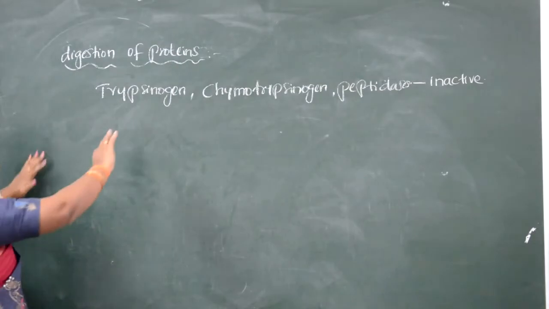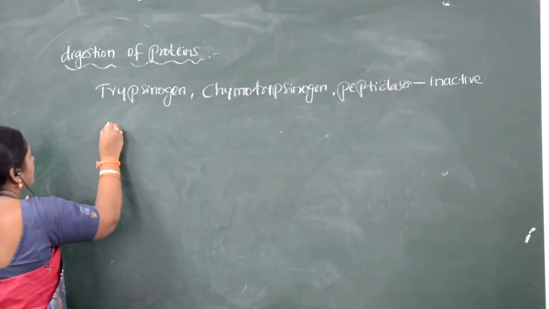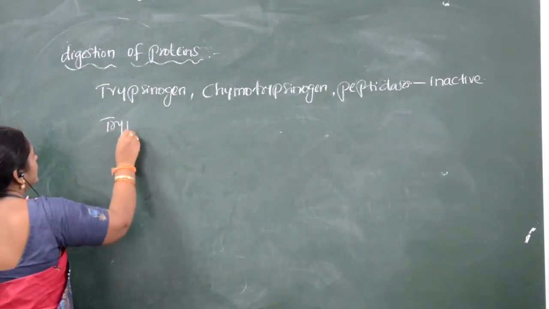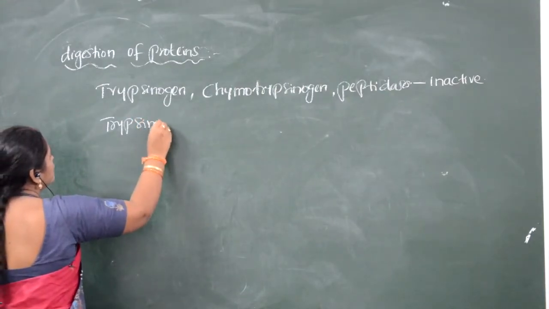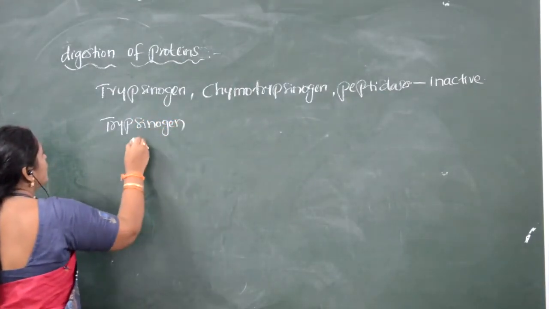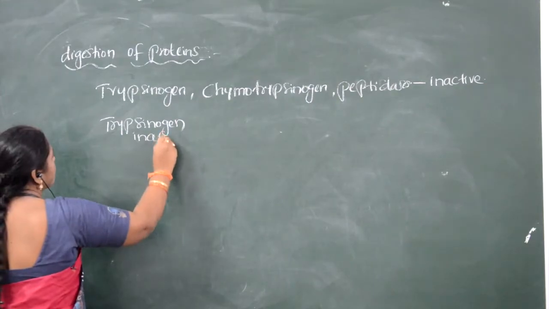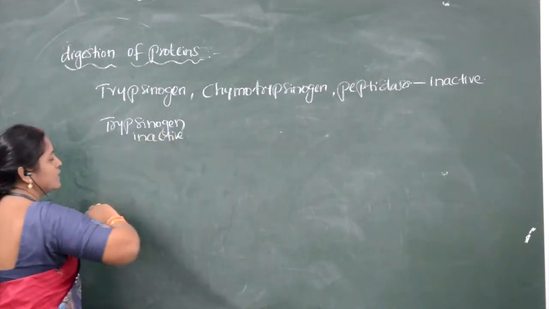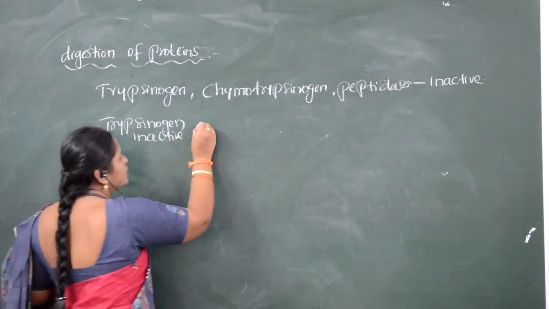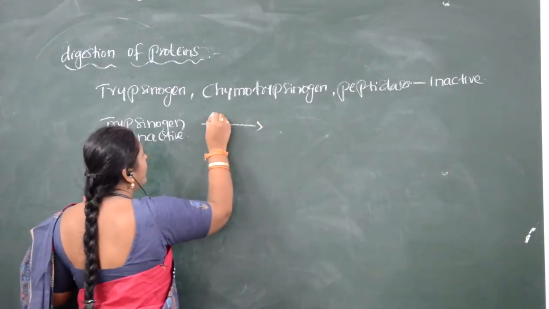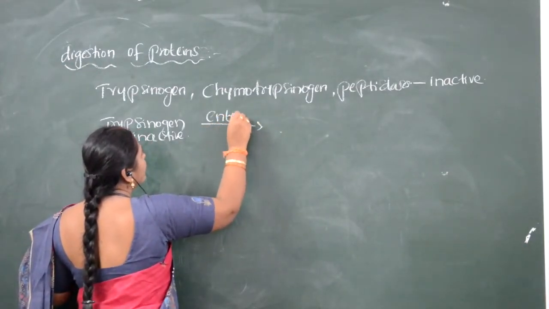So how is this converted? Suppose trypsinogen. Trypsinogen is of inactive form. It is activated by enterokinase.